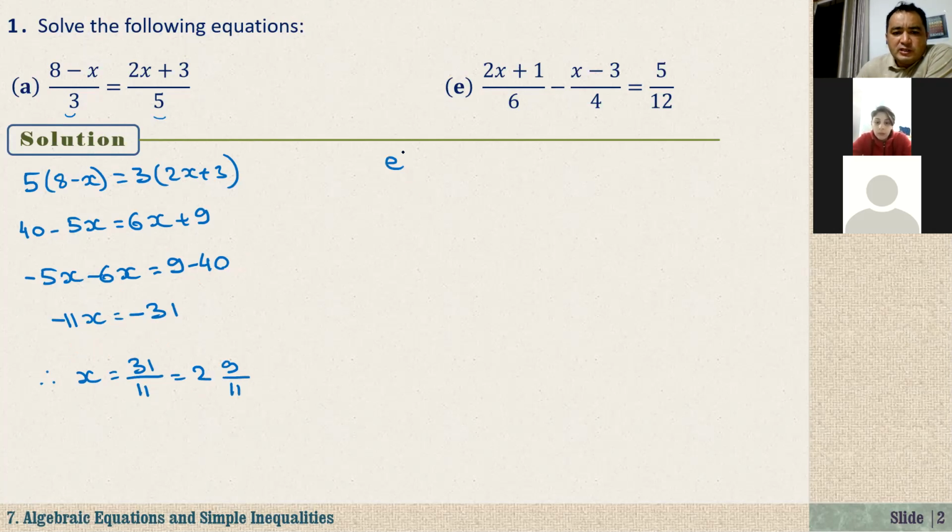And how about in this question E? On the left hand side, we have two fractions. On the right hand side, we have one fraction.